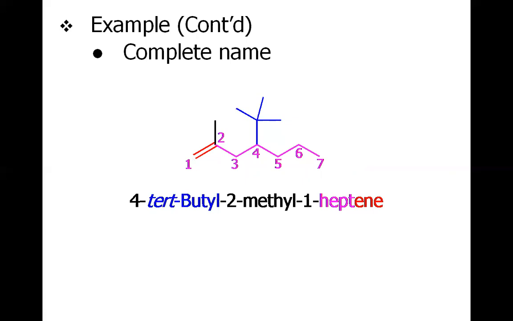And then you will have to consider the methyl at 2 position and tertiary butyl at 4 position. The alphabetical order says tertiary butyl comes prior to the methyl, because B comes prior to methyl. So the name must be 4 tertiary butyl 2 methyl 1 heptene, because there are 7 carbons, so it's heptene, and 1 means the double bond is at first position.